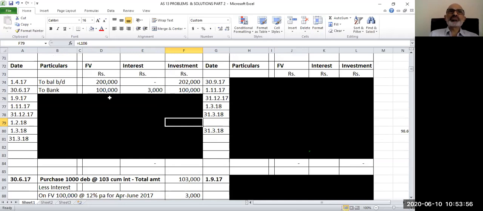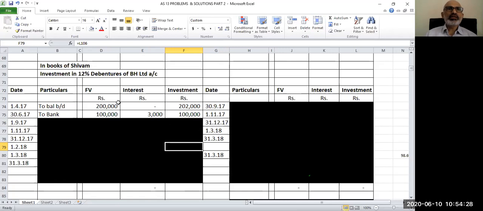Face value of investment is only additional information. It is not a direct part of your accounting for either interest or investment. This is only a memorandum figure for reference. So in face value, we have shown 1 lakh rupees, which is 1000 debentures at 100 rupees per debenture. So the first purchase is recorded on 30th June 2017, the entry being investment account debit, interest account debit to bank account 103,000.